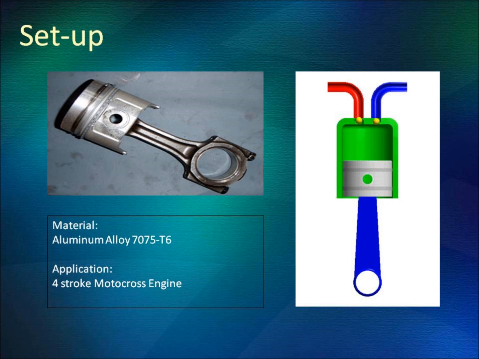The piston for this simulation is made of aluminum alloy 7075-T6, and its application is within a 4-stroke motocross engine. This type of aluminum alloy has a yield strength of approximately 505 megapascals.